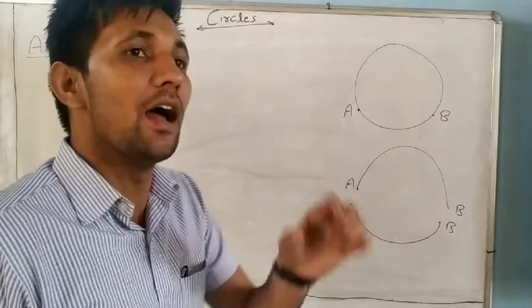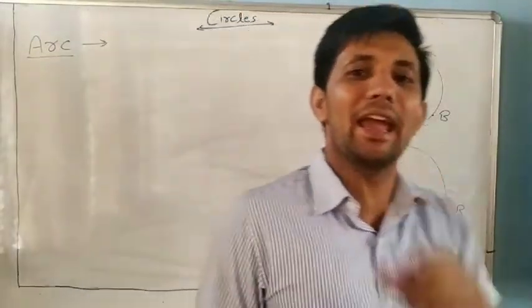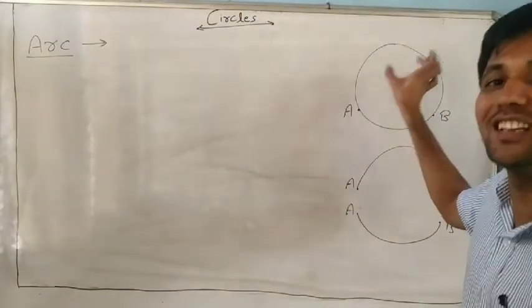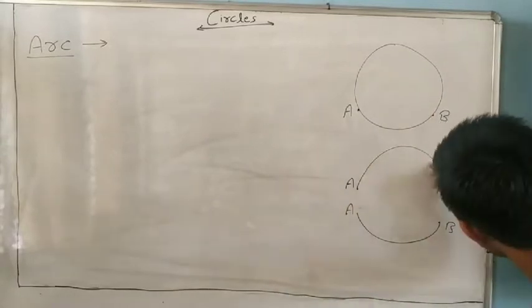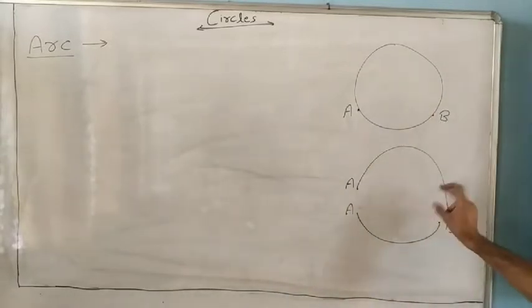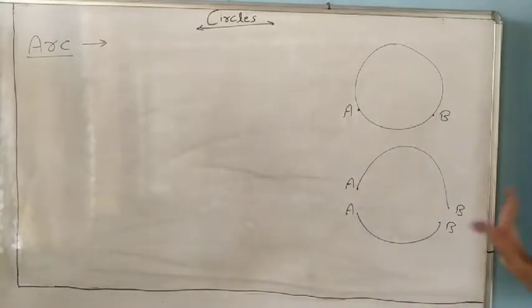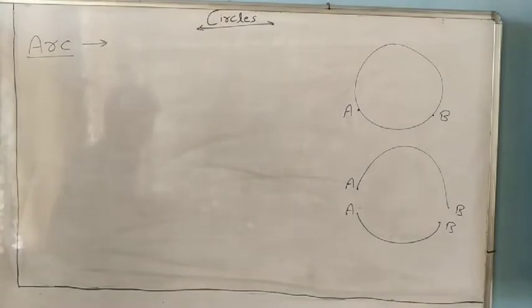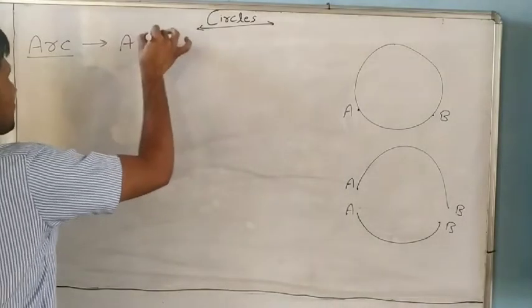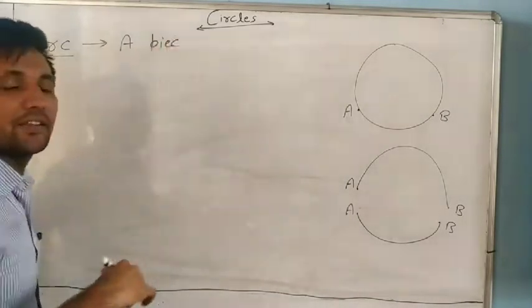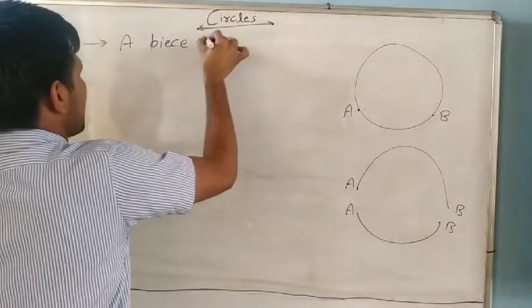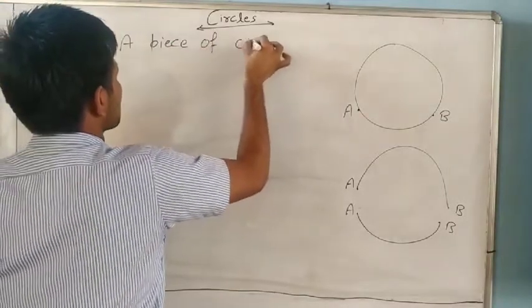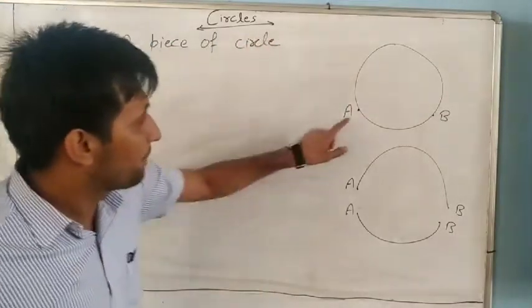So what is an arc? An arc is a portion of a circle. It is a part of a circle also, you can say that. So write: a piece of a circle, a piece of a circle,